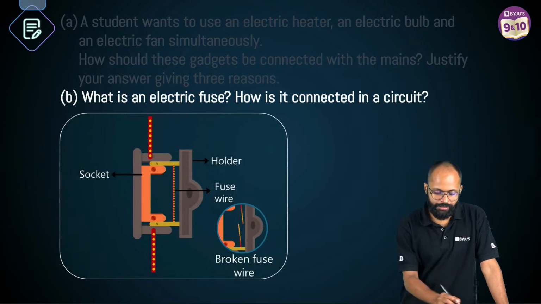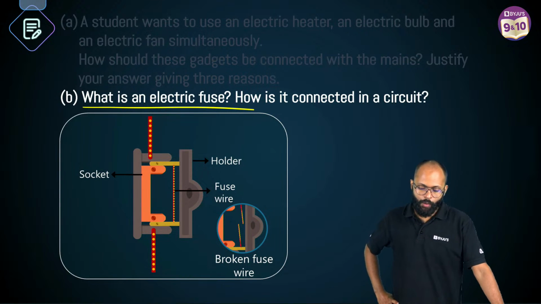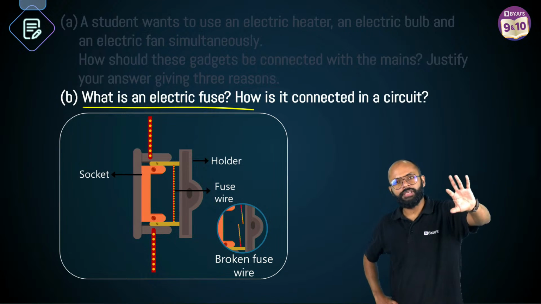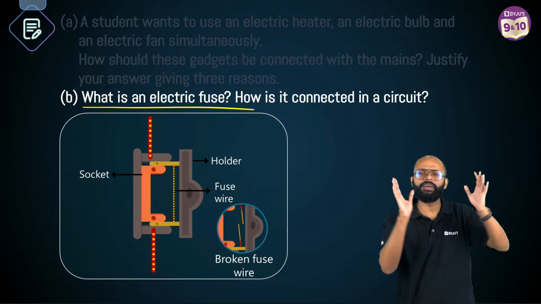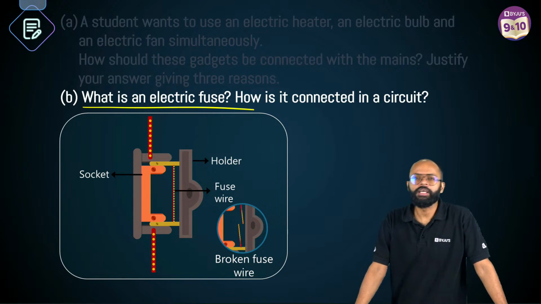Electric fuse क्या होता है? Sir, it's a safety device. It's a safety device. How is it connected in a circuit? कैसे connect करते हो? Sir, I connect it in the starting. I will connect fuse in the beginning itself, right? Because when the current flows more than a prescribed limit, this wire will melt and circuit will break.